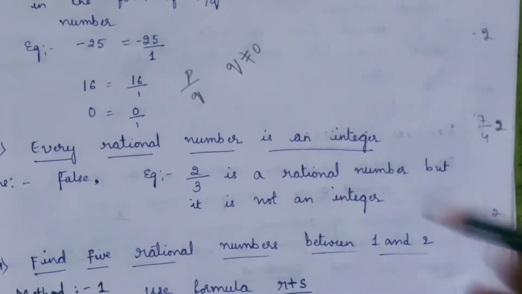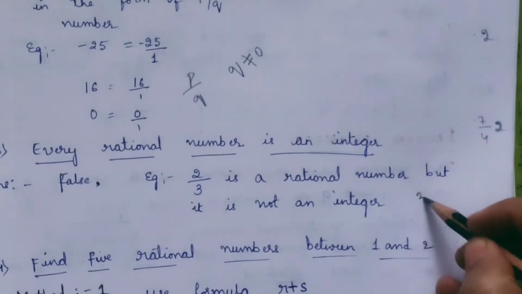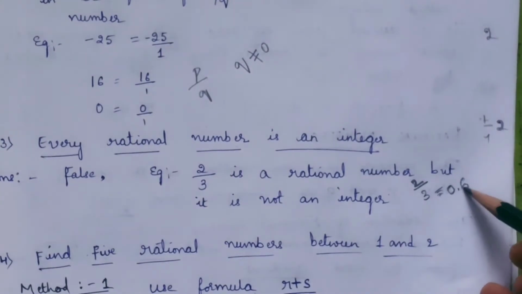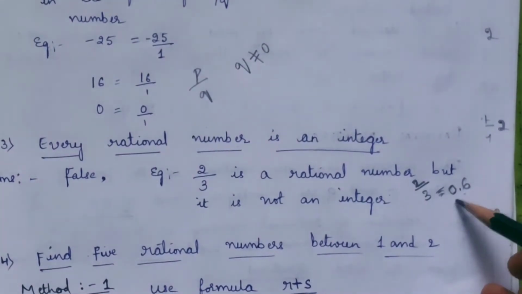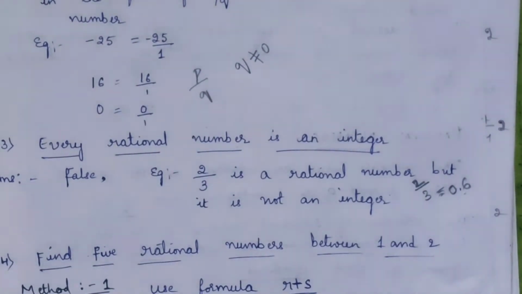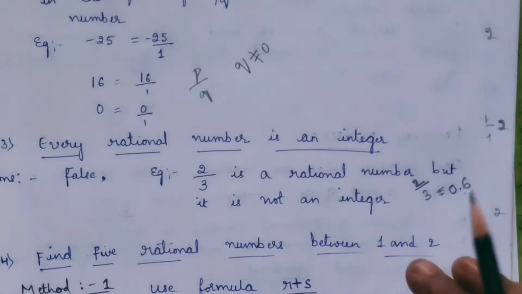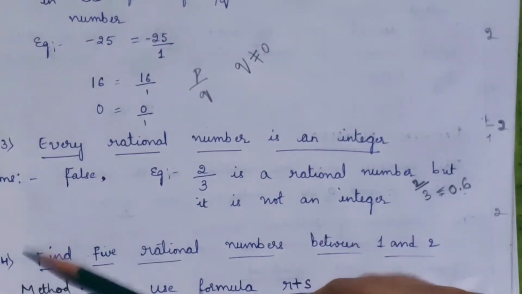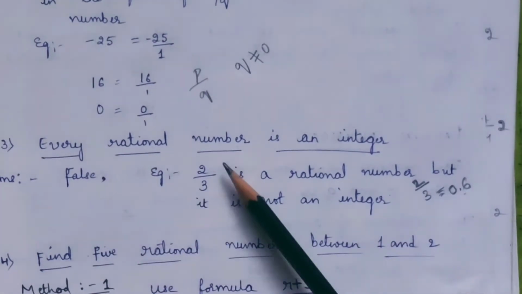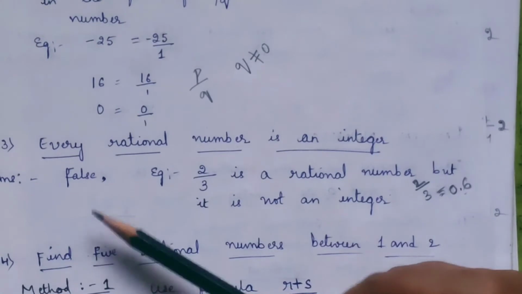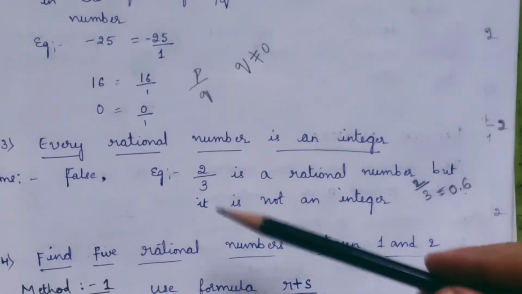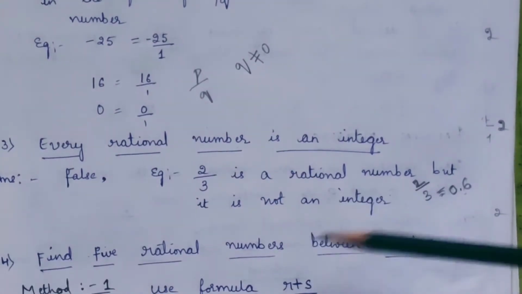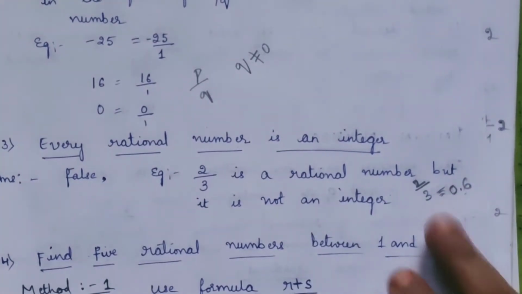If you divide 2 by 3, you will get 0.6, and 0.6 is not an integer. Clear? That is the reason why the statement is false. Every rational number is an integer is a false statement, and the reason behind it is this. You can quote any examples and illustrate.